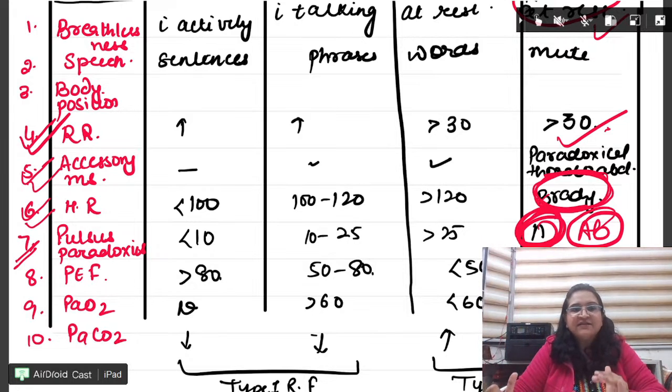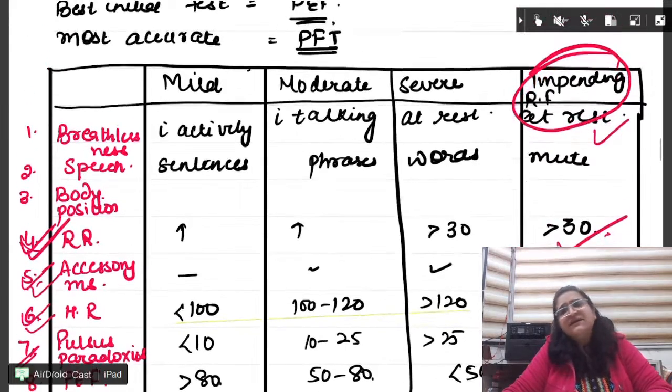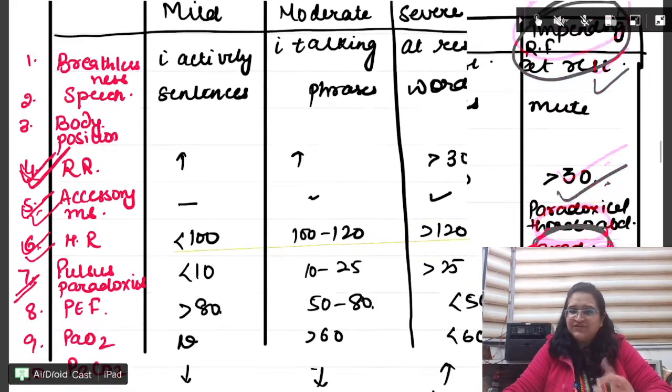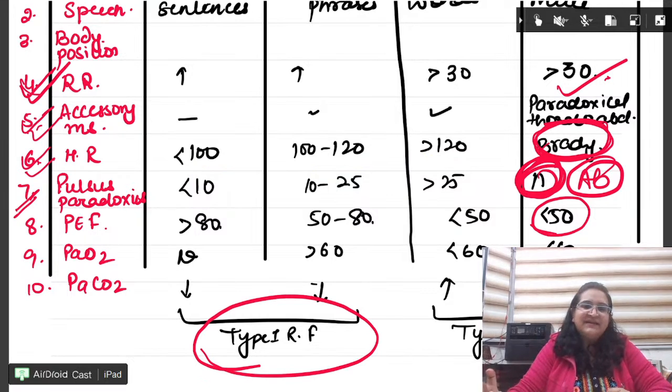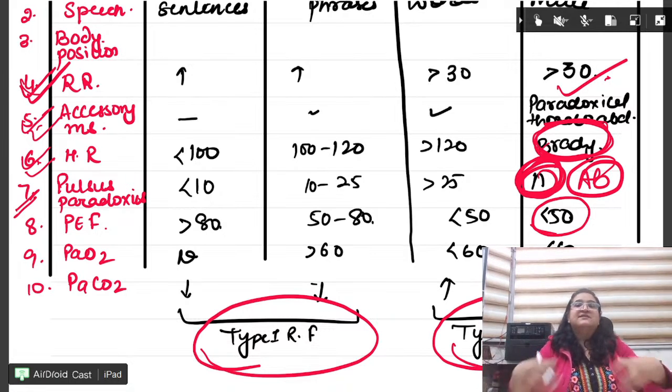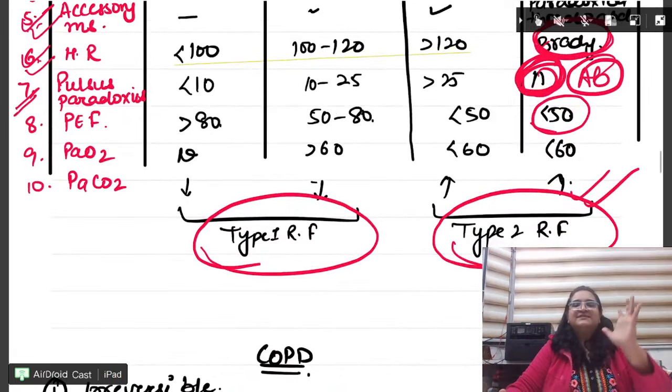So these are the 4th, 5th, 6th and 7th points which you might get in the exam. Okay, what is happening in the severe asthma which has respiratory failure? One more thing, if it is a mild asthma, it will lead to type 1 respiratory failure. Whereas if it is severe asthma, status asthmaticus, type 2 respiratory failure.